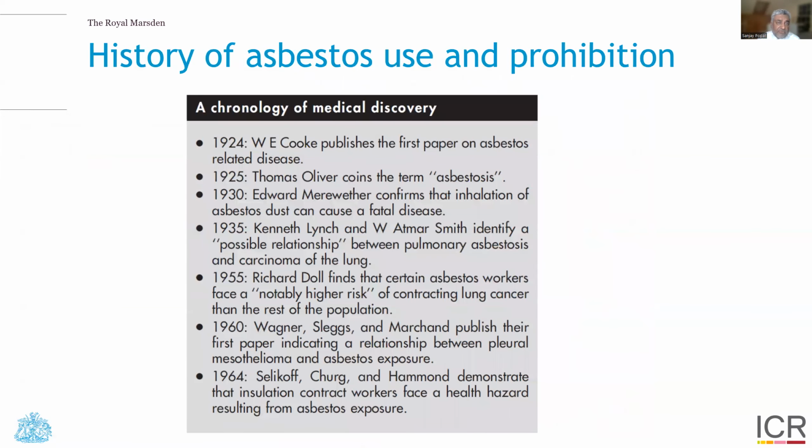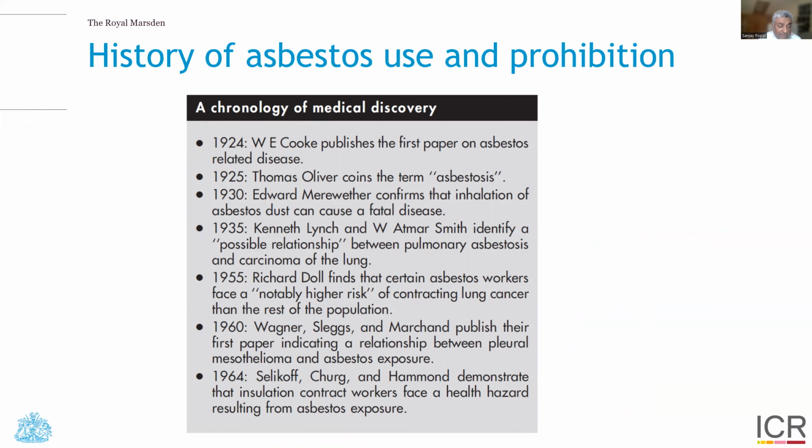Indeed, when we look at the history of asbestos use and its prohibition, it was first associated with disease in England in 1924 when W.E. Cook published the first paper on asbestos-related disease. Thomas Oliver coined the term asbestosis of pulmonary fibrosis in 1925, and the inspector of factories, Edward Merriweather, confirmed that inhalation of asbestos dust caused fatal disease back in 1930.